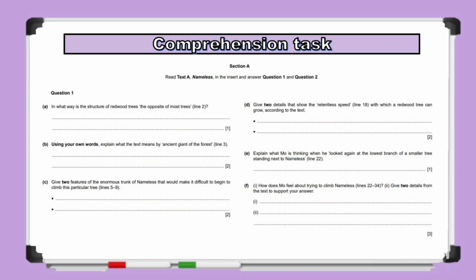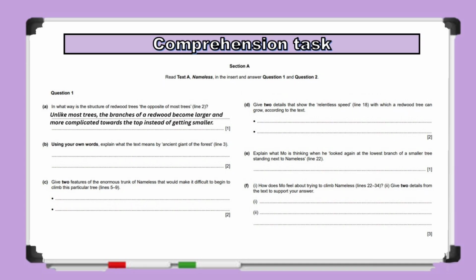Question 1 Part A says, in what way is the structure of redwood trees the opposite of most trees? This is an explicit question because the answer is stated directly in the passage. Go to the lines mentioned in the question and find where the writer compares redwood trees with ordinary trees. Since the question asks, in what way, you only need to identify one difference.